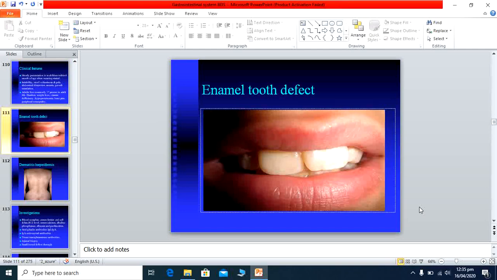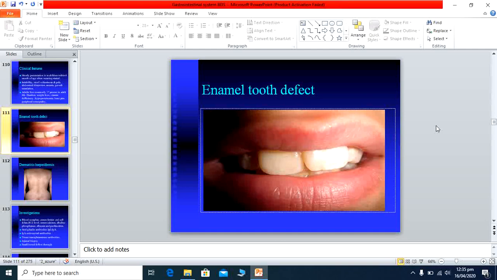As far as dentistry is concerned, patients with celiac disease have enamel tooth defects. You are seeing the tooth picture. The enamel is lost from the tooth. So this type of teeth appears in patients with celiac disease.